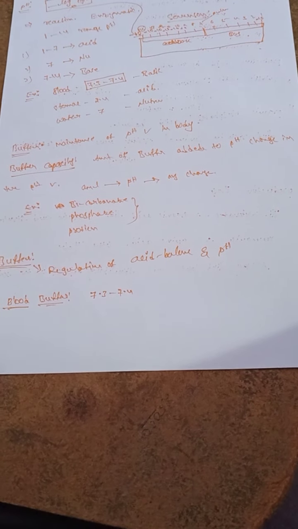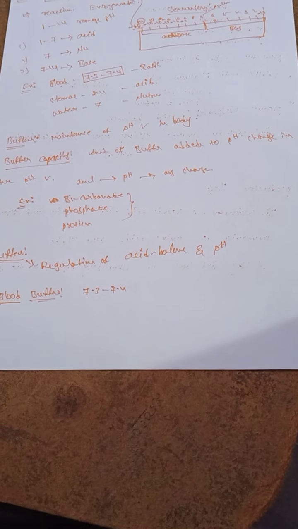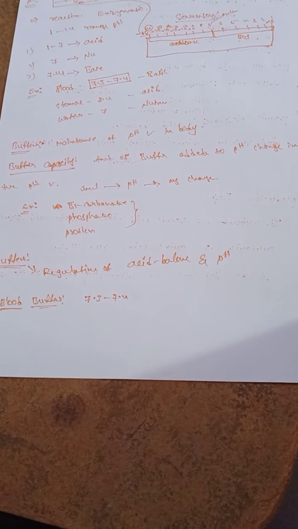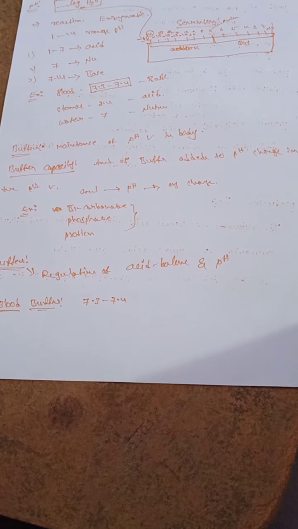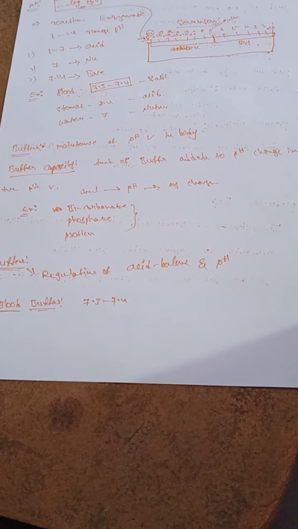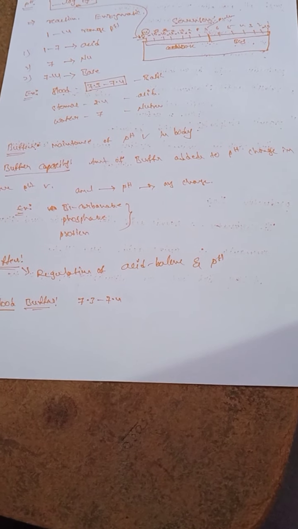The next one, buffer capacity. What is buffer capacity? It is how much buffer is added to a pH value, and any change that occurs in the pH value by adding the buffer is known as the buffer capacity. What are the examples? Bicarbonates, phosphates, and the next one, proteins. These three are the examples.